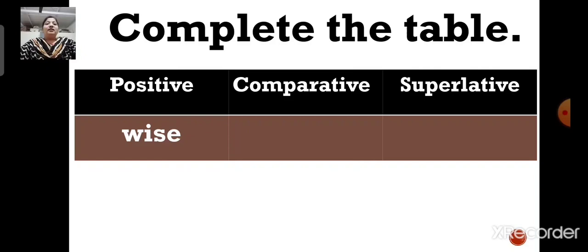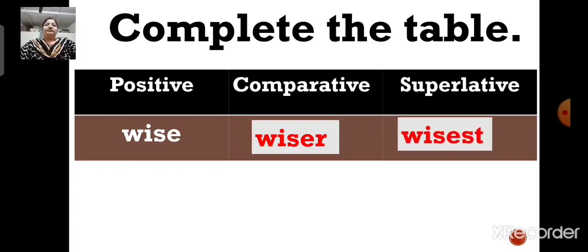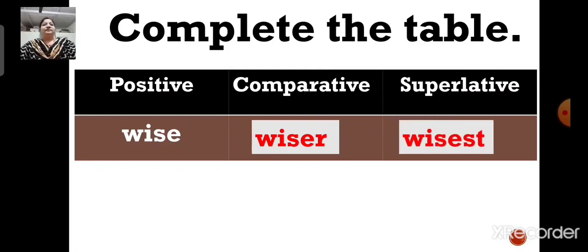Now here the word wise is a positive degree, right? Now you have to tell me the comparative degree of the word wise. So children, what will be the comparative degree of the word wise? Yes, you are correct. The comparative degree of the word wise is wiser. And what will be the superlative degree? Yes, the superlative degree of the word wise will be wisest. Now, next.